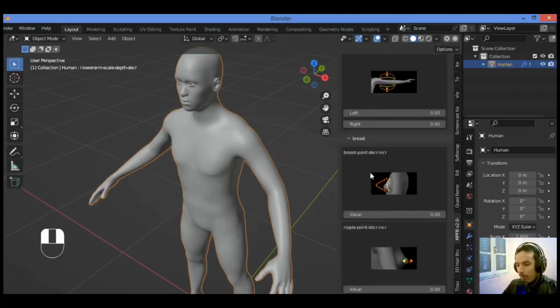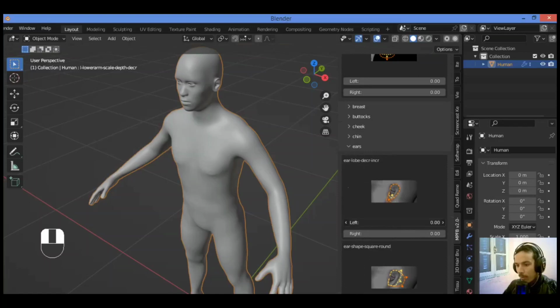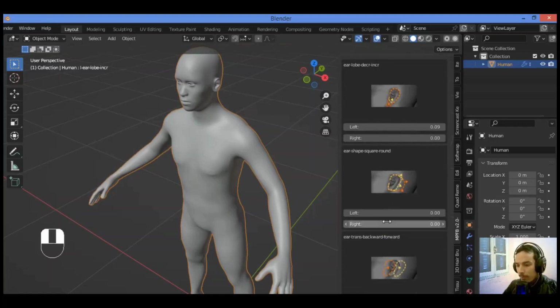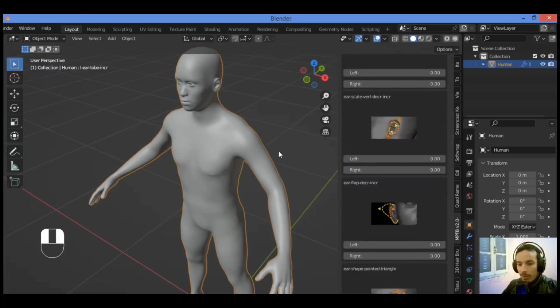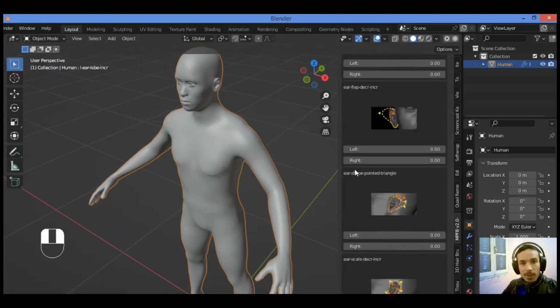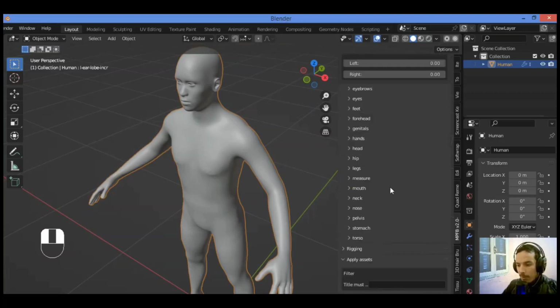So we have options for the breast, the buttocks, also the cheek, the chin, and the ears, and if you want to change the size of the ears, and so on for this amazing add-on. You can try it, you can get it. It's an amazing add-on to generate a 3D human and add some assets and clothes, making clothes for this human. I think this is pretty amazing.